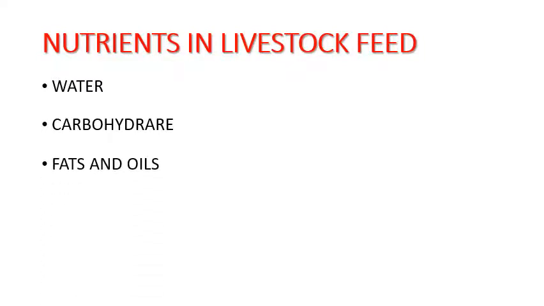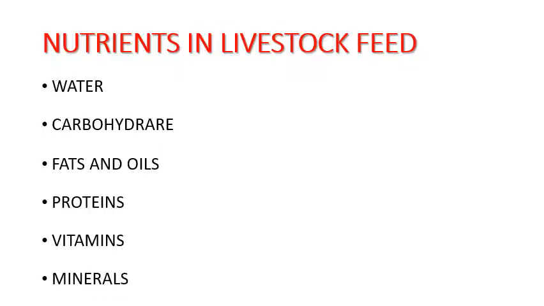Now, from the classes of livestock feeds which we have mentioned, we may have different examples or types of nutrients being found in those feeds. For example, we may have water, carbohydrates, fats and oil, proteins, vitamins, as well as minerals.